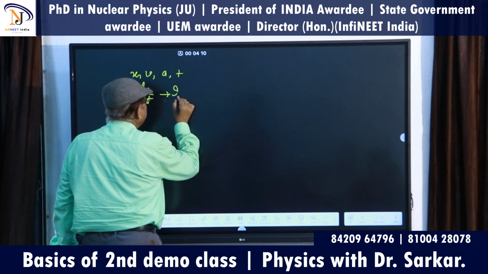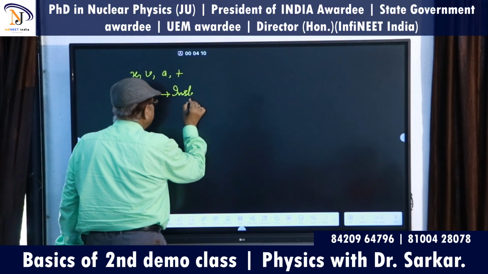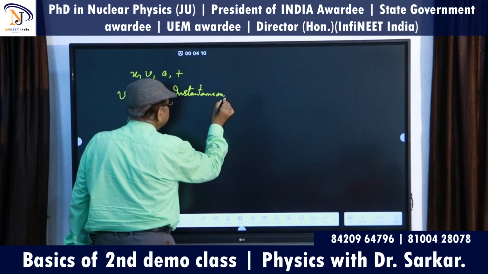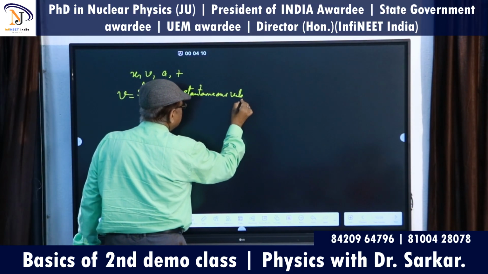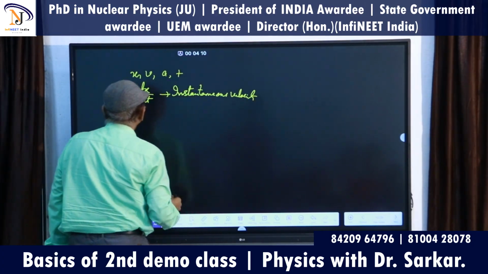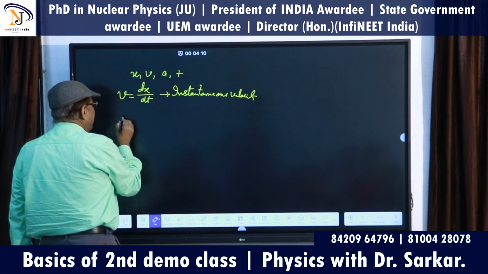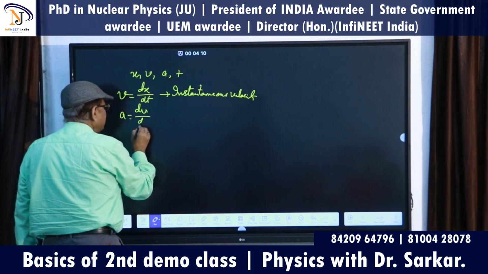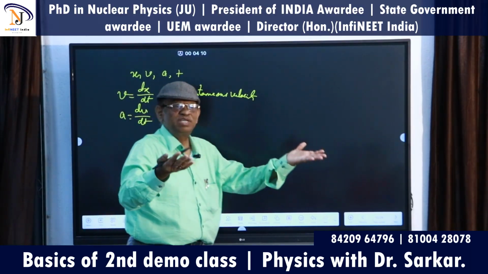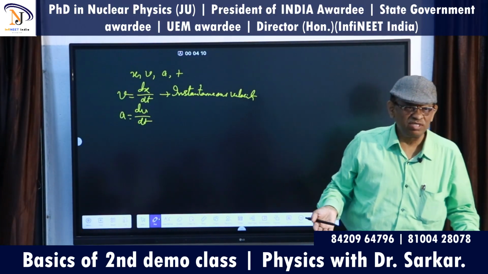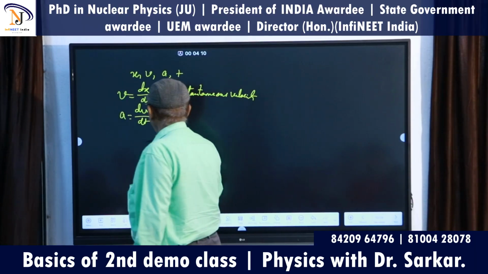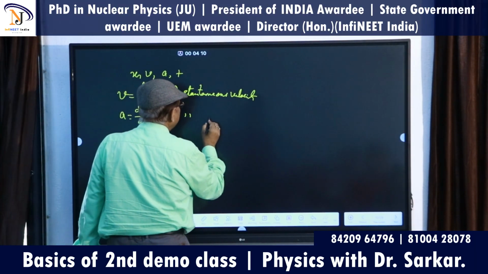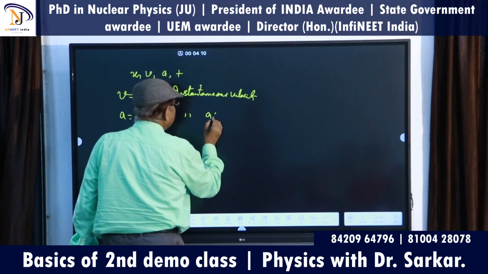You can write instantaneous velocity. Am I clear? Then what is next? A. A means dv by dt. Isn't it? The change in velocity by time. The change in velocity by time. That means it is velocity by time. This is also called instantaneous acceleration.